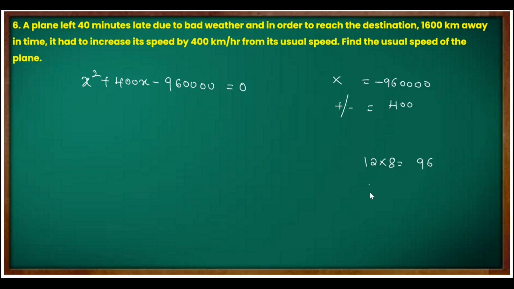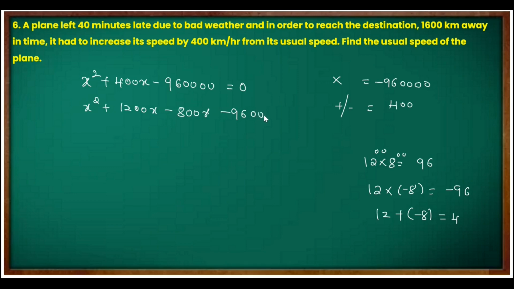If I need minus 96, then I will do 12 into minus 8, which will give me minus 96. 12 plus minus 8 is again what? 4. So instead of 12, I will make it 1200, and this will be 800. That's all correct. So let's see, x square plus 1200x minus 800x minus 960000 is equal to 0.